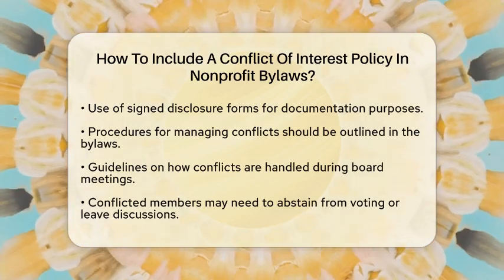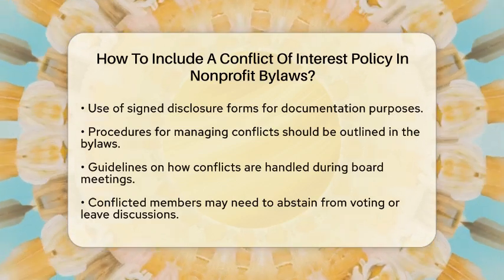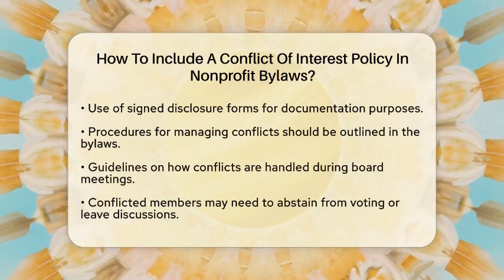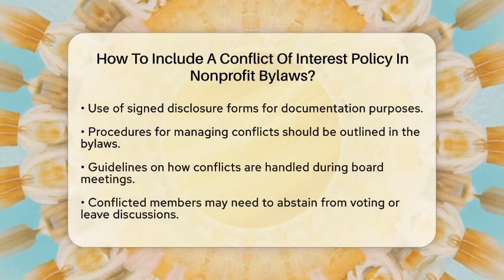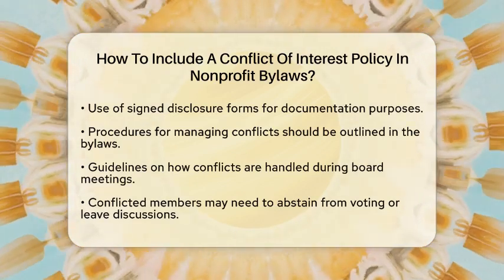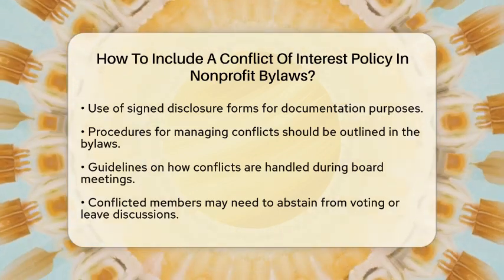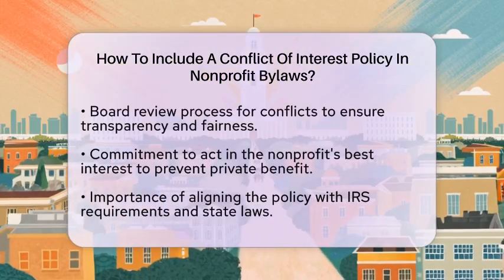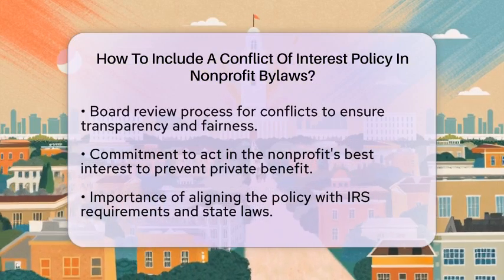Now, let's talk about the procedures for managing conflicts. Your bylaws should specify how disclosures are made and documented. It is also important to outline how conflicts will be handled during board meetings. For example, you might require conflicted members to abstain from voting or even leave the room during discussions related to the conflict. Additionally, your bylaws should explain how the board will review and decide on conflicts. This process is vital for ensuring transparency and fairness in decision-making.